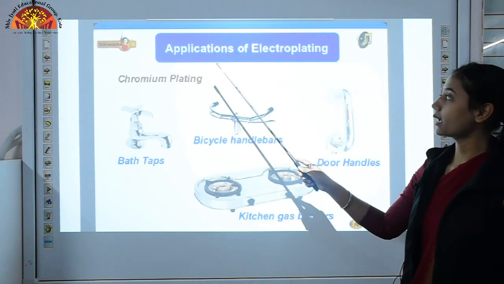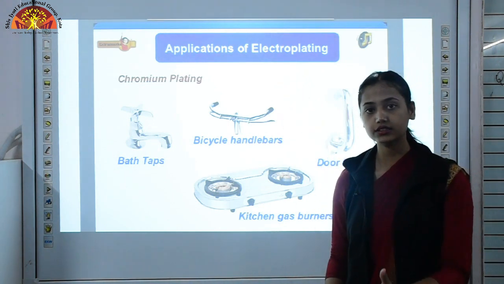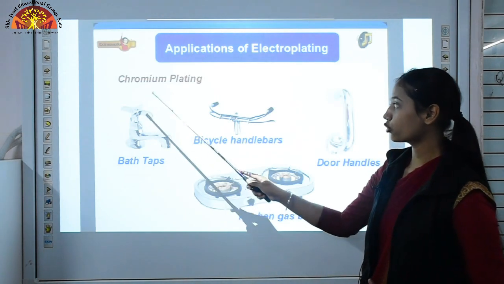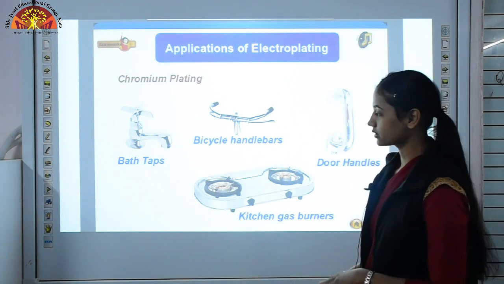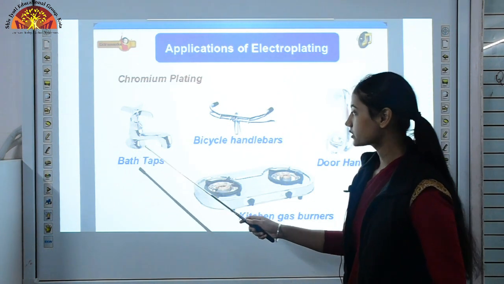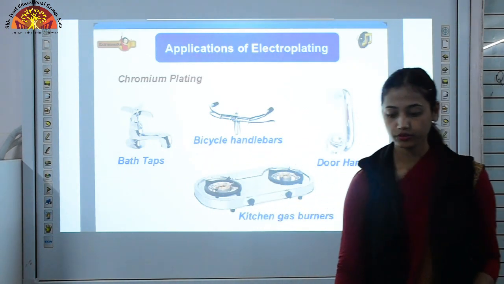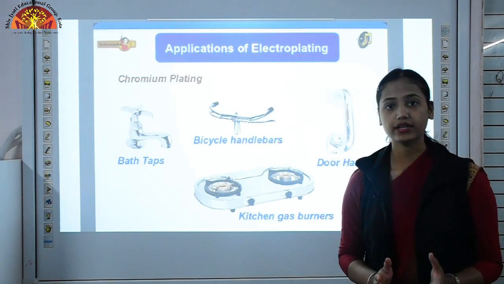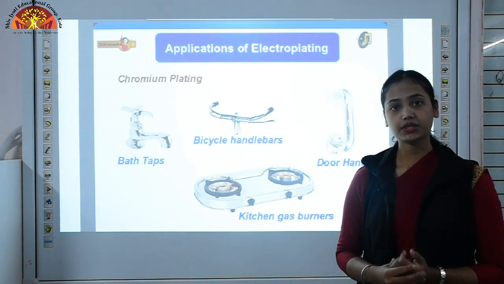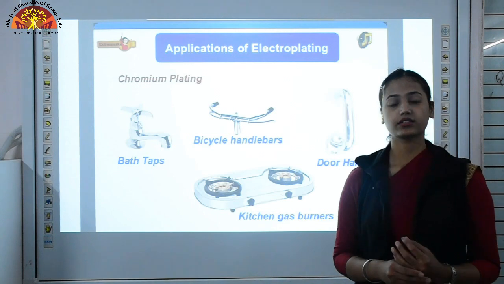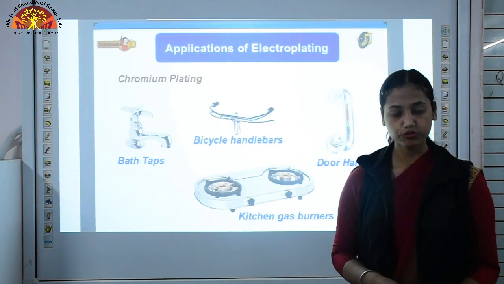Now what are the uses, what are the applications of electroplating? Why do we need to deposit a layer of metal on another material? Like in chromium plating, we deposit a layer of chromium on other materials, like bathtubs, bicycle handlebars, door handles, kitchen gas burners. Then we have artificial jewelry. In that we coat our materials with gold or silver, or sometimes we use tin plating, and tin objects are used to store foods. It does not spoil our food.